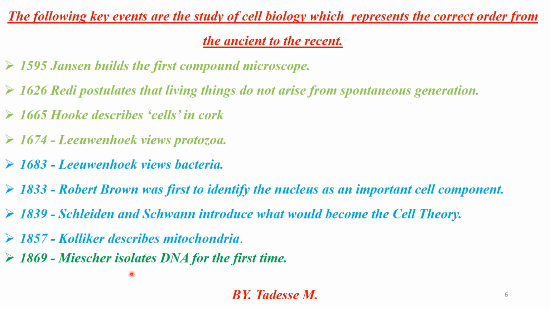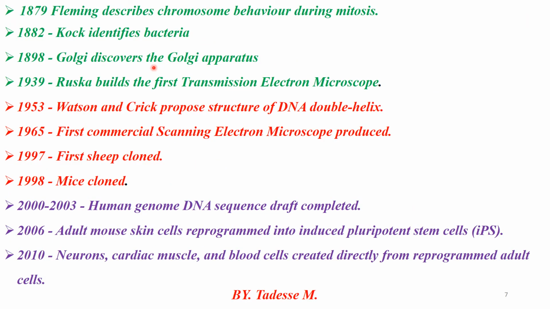Then finally, Miescher isolated DNA for the first time. DNA is, you know, double stranded, not single as that of RNA, because DNA is a major part of nucleic acid. Therefore, these are major events discovered from ancient to recent times.